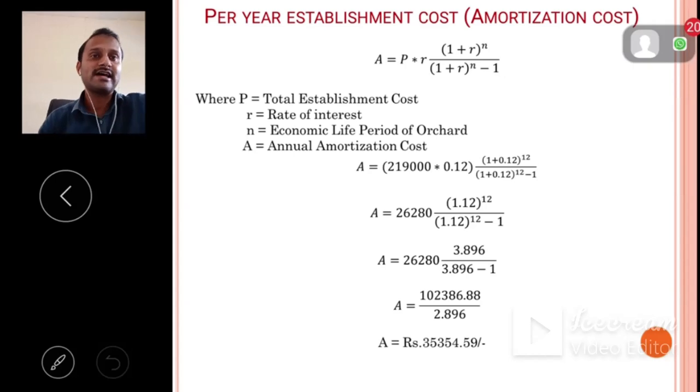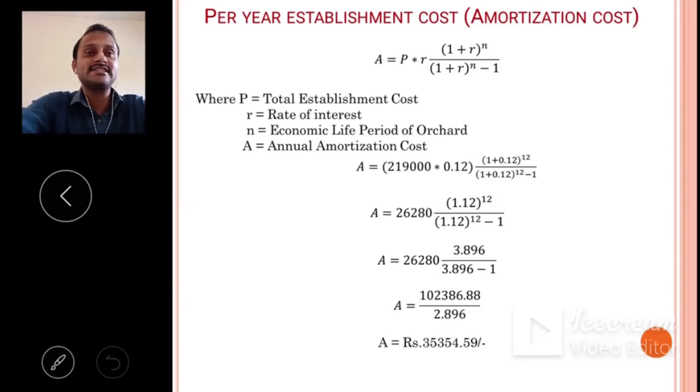This is the formula for estimating the per year establishment cost or annual amortization cost: A is equal to P into R into (1 plus R) raised to n, divided by (1 plus R) raised to n minus 1. Here P is the total establishment cost, R is the rate of interest, n is the economic life period of the orchard, and A is the annual amortization cost.